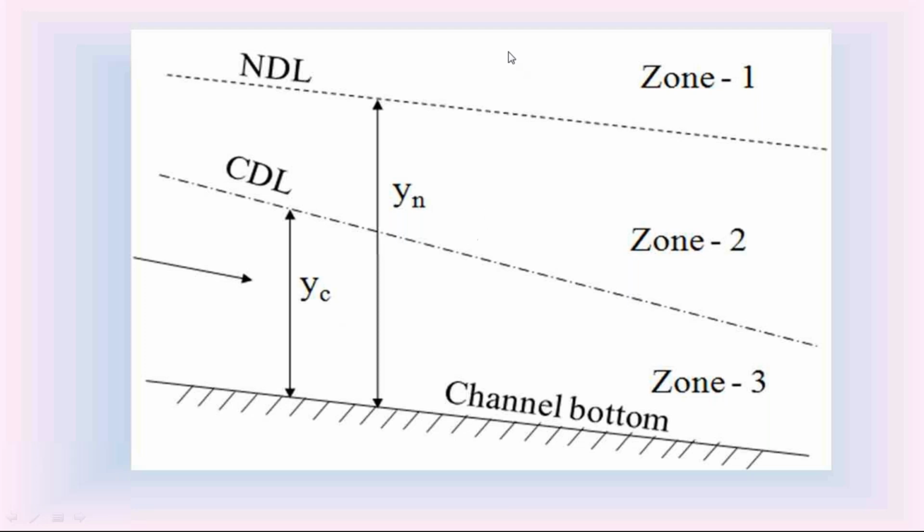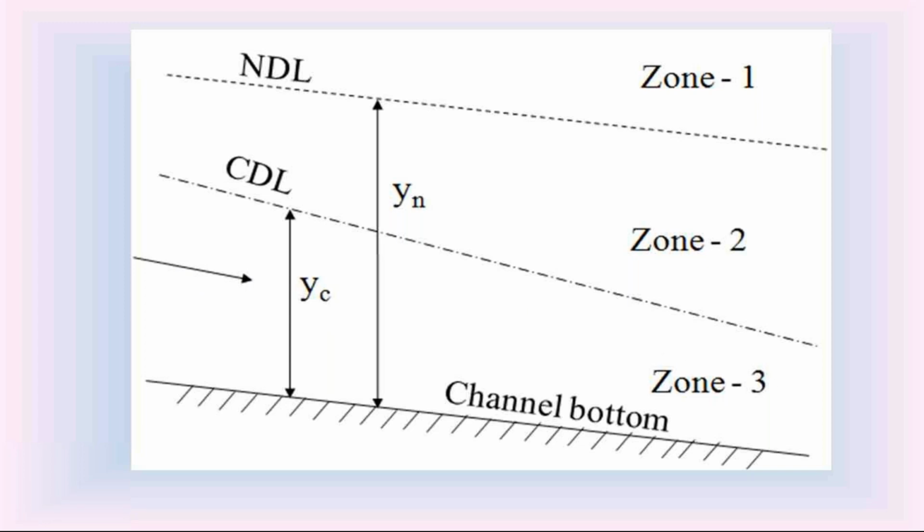So depending on the location of the water surface profile, if the depth Y is more than Yn and Yc, we say the water surface profile is in Zone 1. If the depth Y is between Yn and Yc, we say the water surface profile is in Zone 2. If the depth is less than Yn and Yc, we say the water surface profile is in Zone 3.